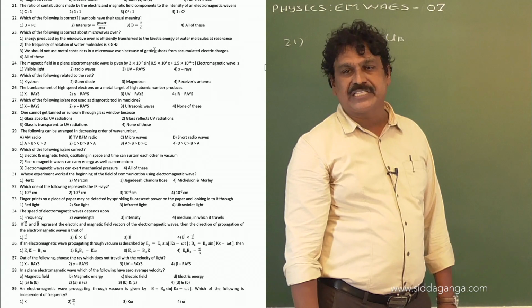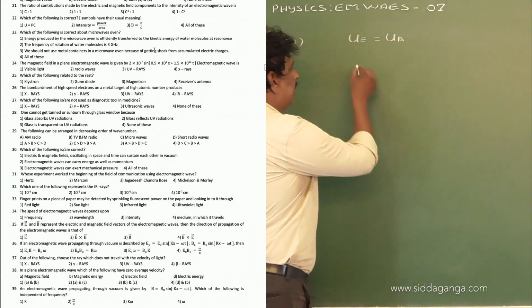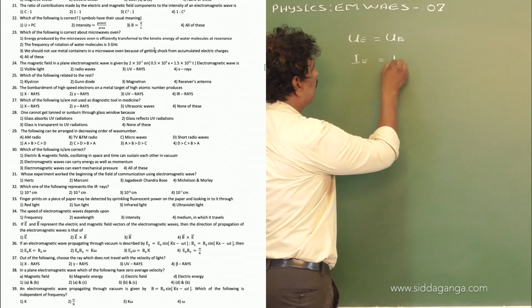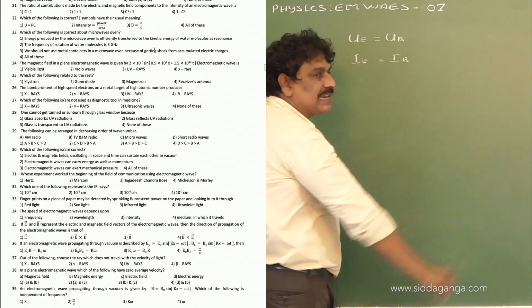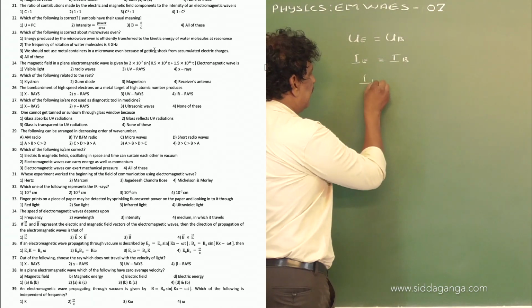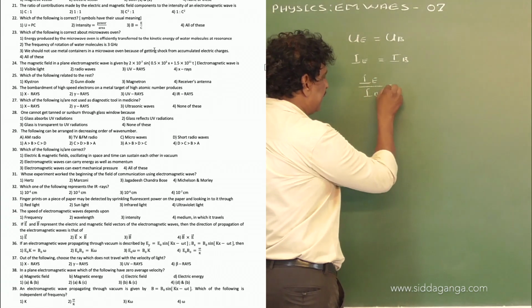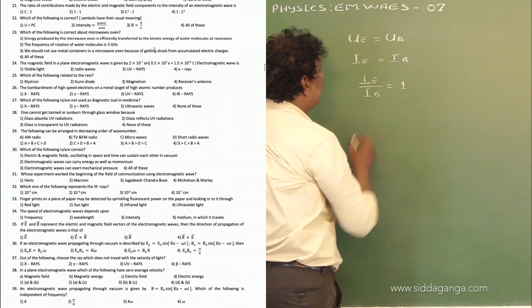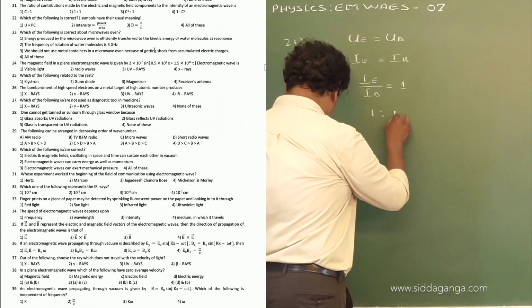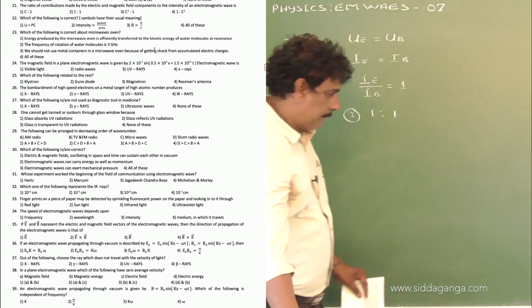Average energy transmitted per second per unit area. Therefore, the intensity of the electric field component is also equal to the intensity of the magnetic field component. Therefore, the ratio of intensity of the electric field component to that of the magnetic field component is equal to 1. Therefore, the option is 1:1, that is option number 2.